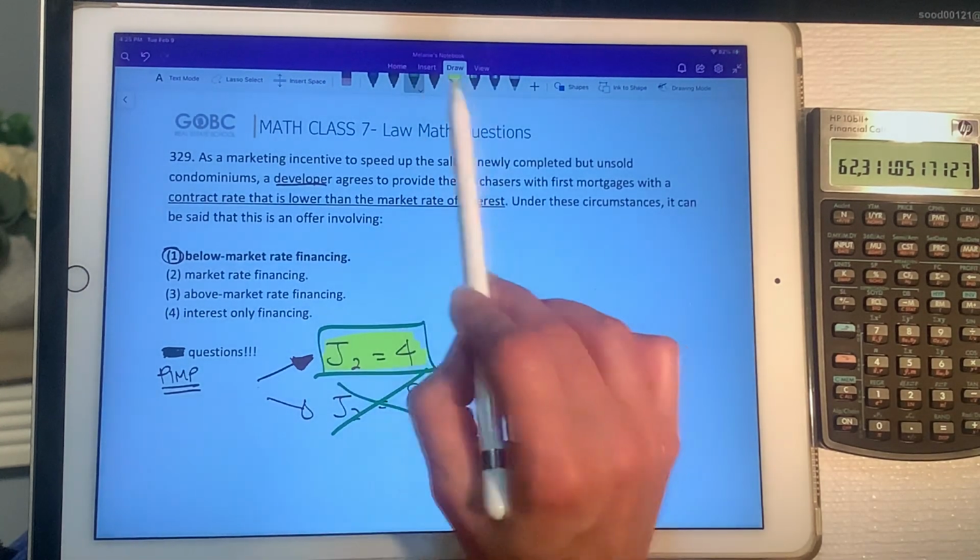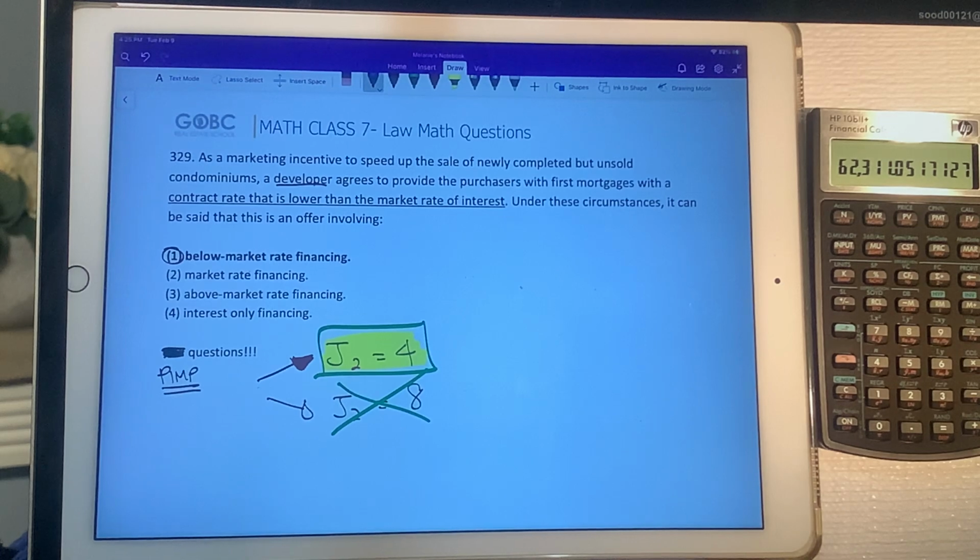So sometimes when the market is slow, developers or even sellers will volunteer to provide some or all of the funds to purchase in order to entice a buyer, and they'll do it at a lower than market rate. So we call that below rate financing.